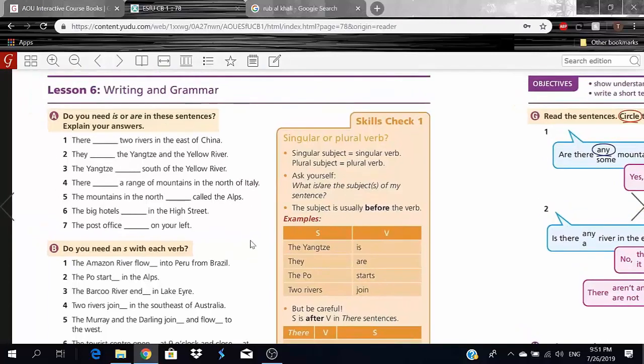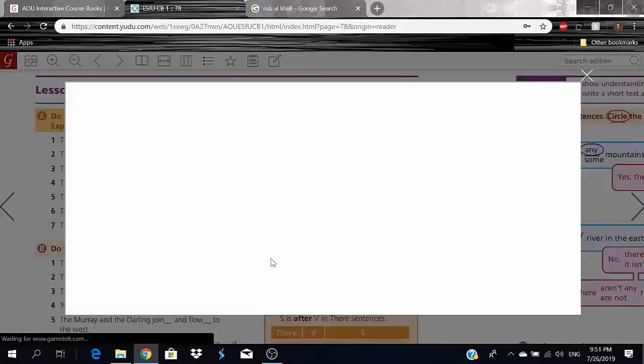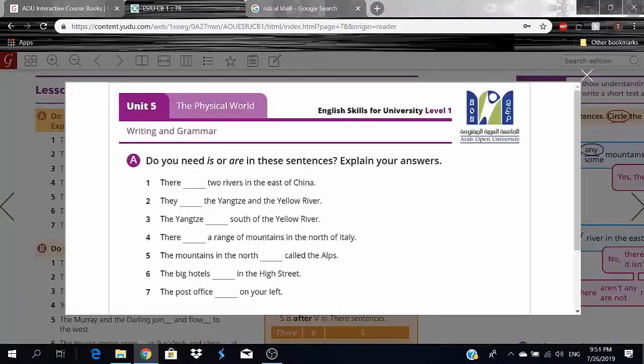So now let's move here to the exercise. Let me actually open it here. And we have number 1. There dash 2 rivers in the east of China. And there are. Let me write it down for you guys. So there are 2 as in plural, and rivers, okay? Rivers, twice, 2 rivers, okay? Plural, in the east of China, okay?